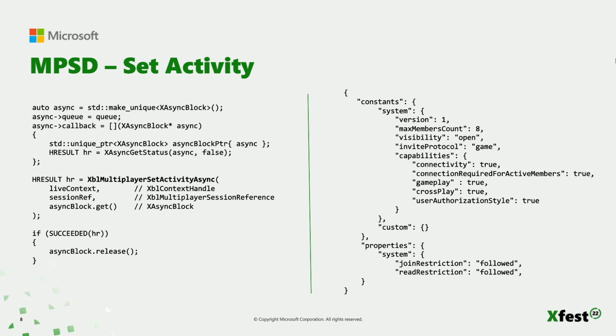On the right-hand side is an example of a session template that could be used as an activity session. Here you'll see the properties that are the analogs of the parameters that are passed to MPA, like crossplay and join restriction. When a session is set as a user's activity session, the Xbox shell will query it for these values and set up the UI accordingly.